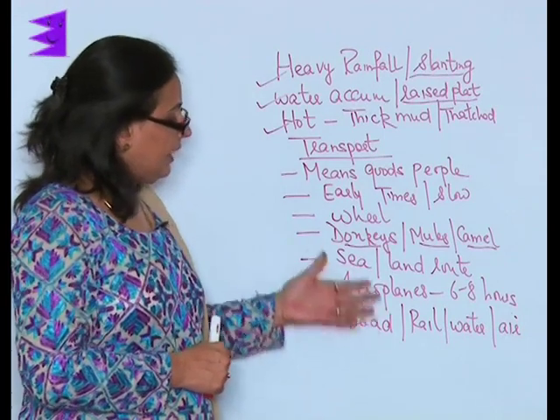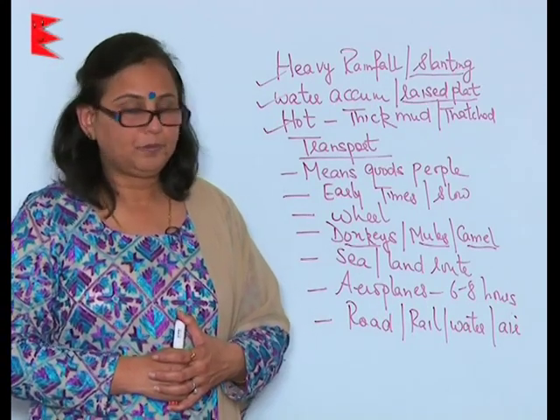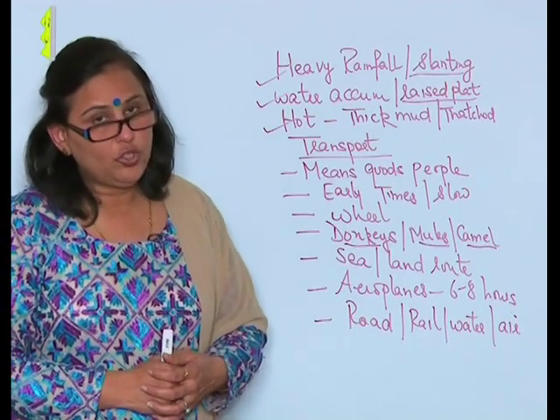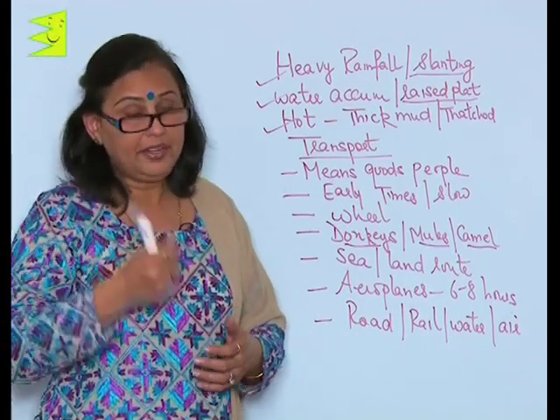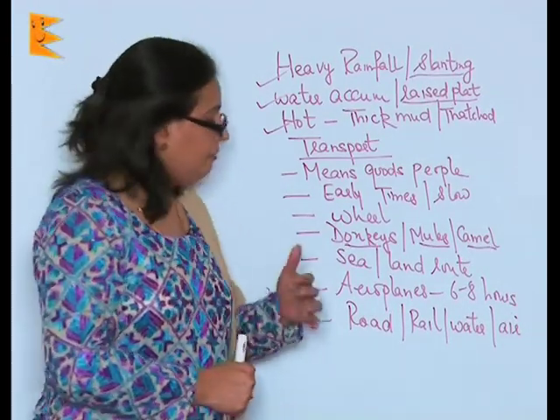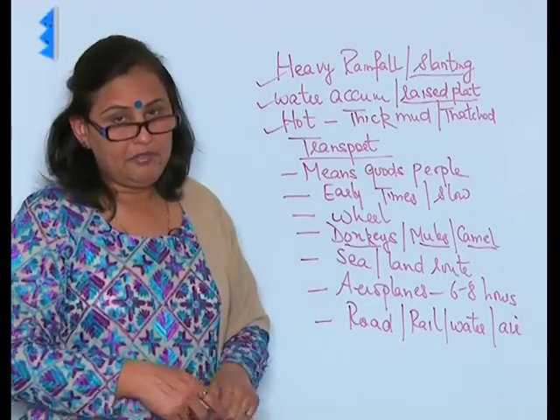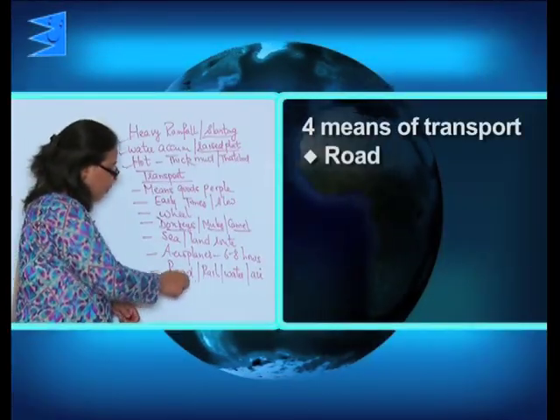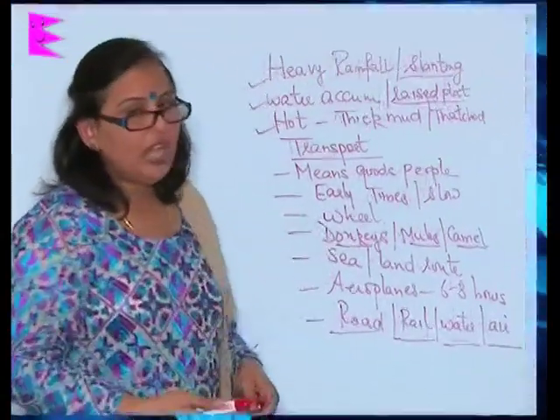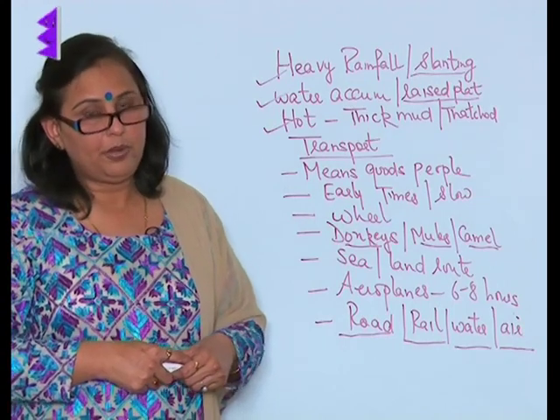But now things have changed drastically with the coming of aeroplanes. It takes only 6 to 8 hours to reach Europe from India. So that is a better, quicker and faster means of transportation available now. There are 4 means of transport now available to the people, which are roadways, railways, waterways and airways. And we shall be discussing all the 4 ways of transport in detail.